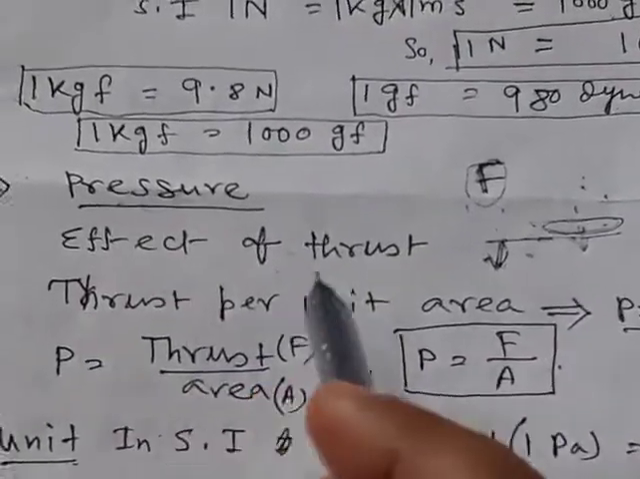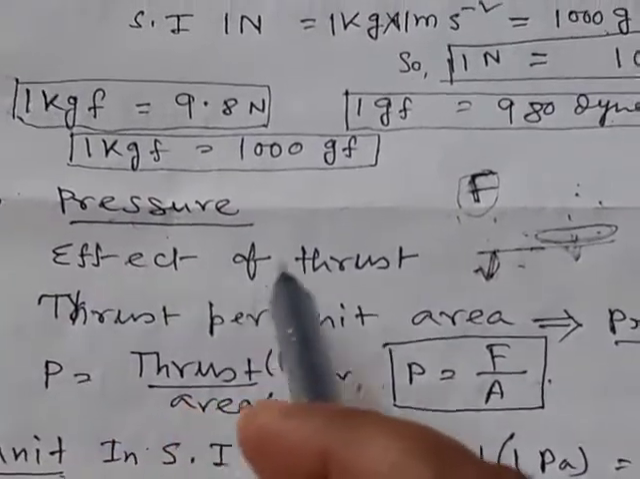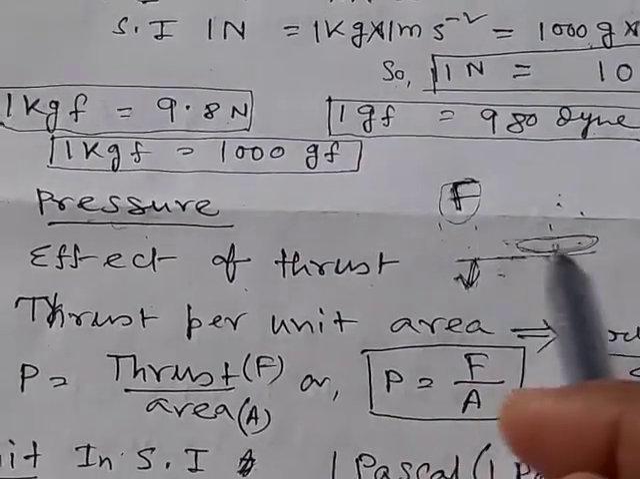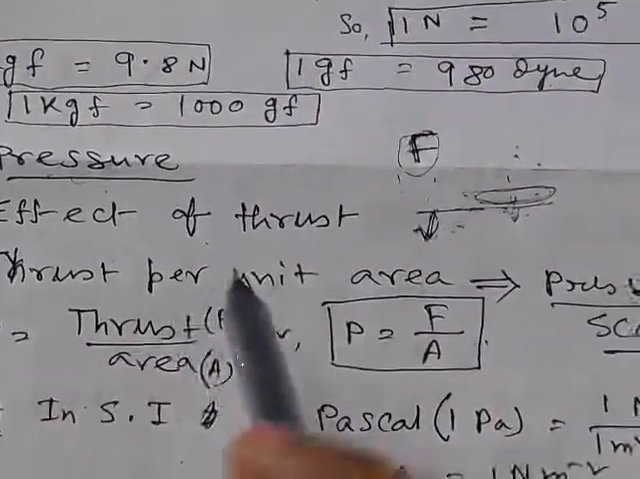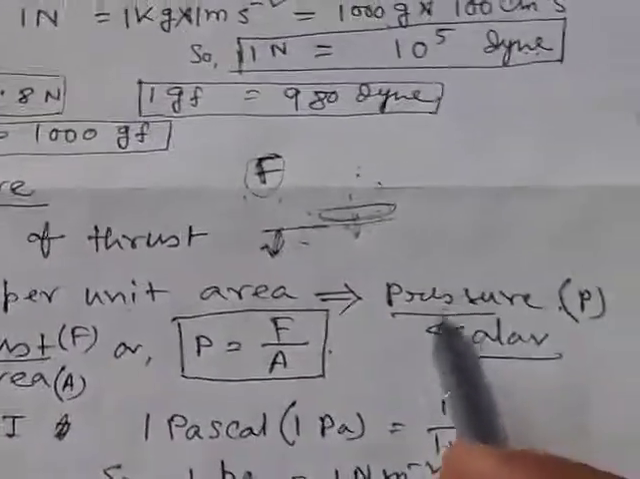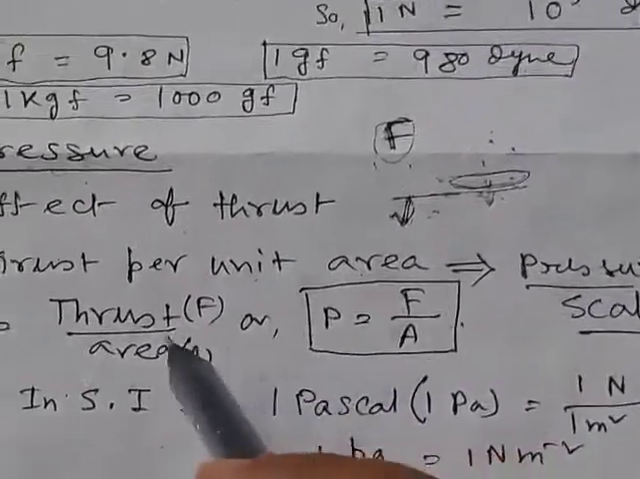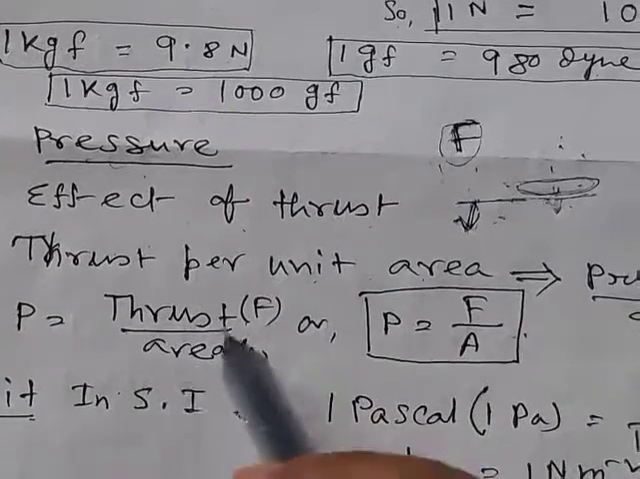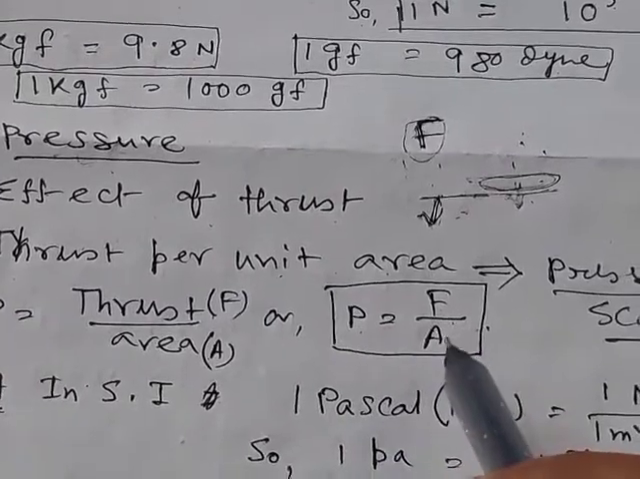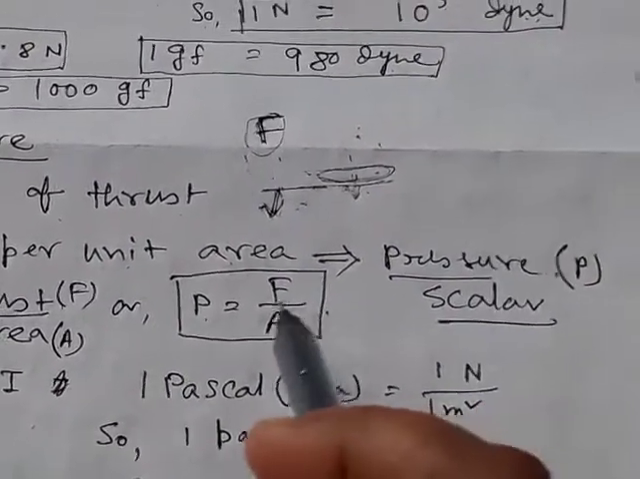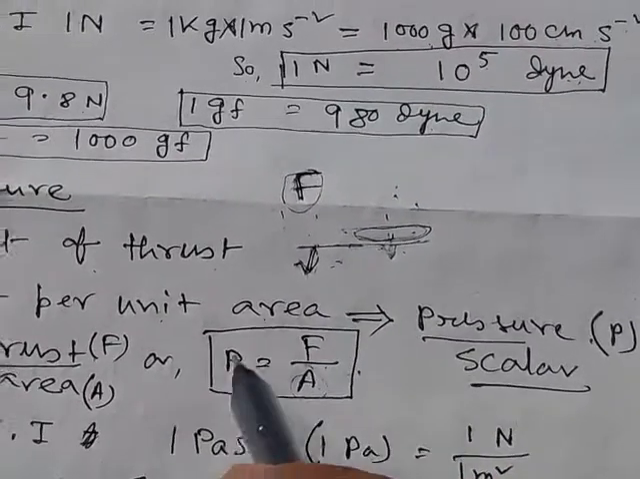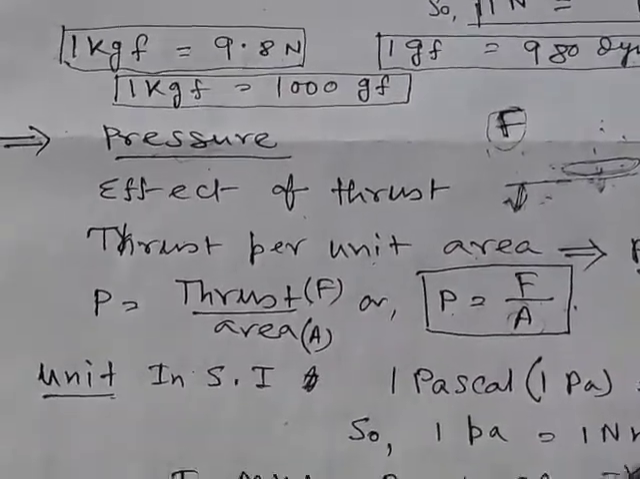This effect of thrust is called pressure. So there may be the same thrust, but the effect of thrust will be different. So thrust applied per unit area is called pressure. Pressure is equal to thrust F divided by area A, so P is equal to F by A. This is the important formula of pressure. And pressure is a scalar quantity, because force is a vector and area is a vector, and vector divided by vector gives a scalar. So pressure is a scalar quantity.